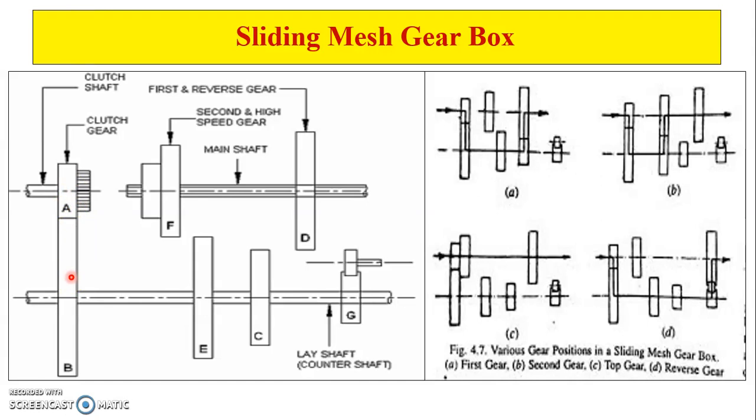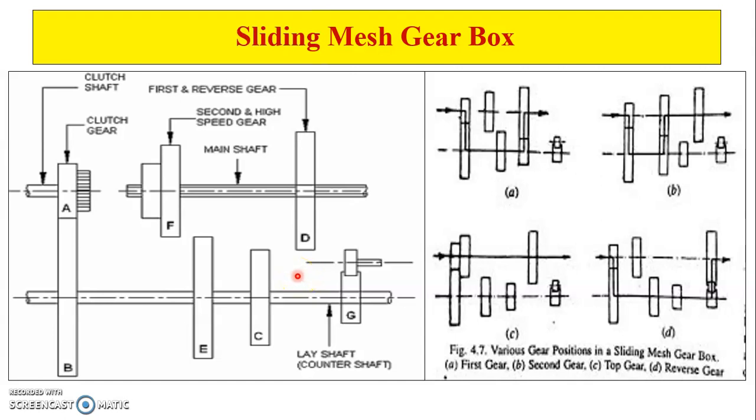All the gears on the lay shaft are fixed to it, so they are always rotating when the engine is running. Because the clutch gear is always meshed with the gear on the lay shaft, and the gears on the lay shaft are fixed to it, when the engine is running and the clutch is engaged, the clutch gear rotates, and all the gears on the lay shaft rotate as well.